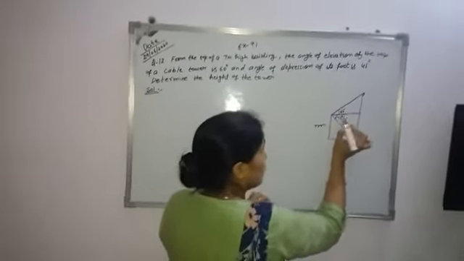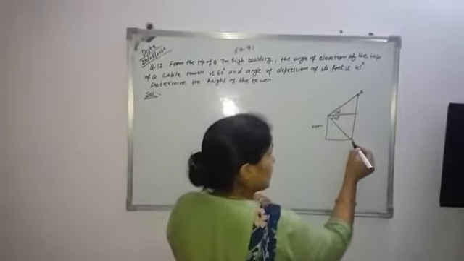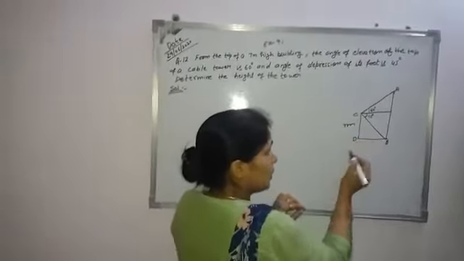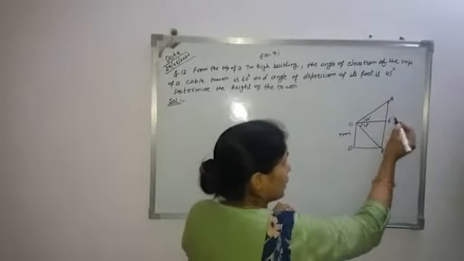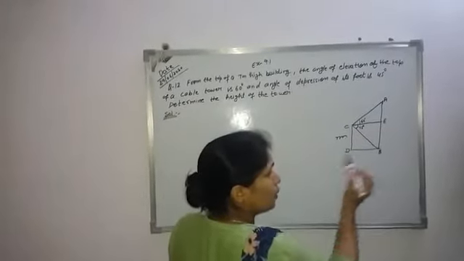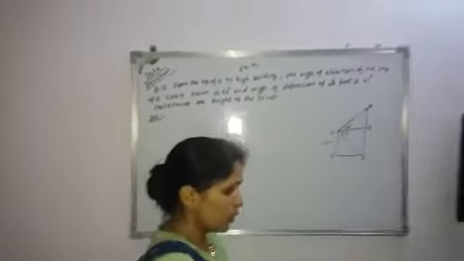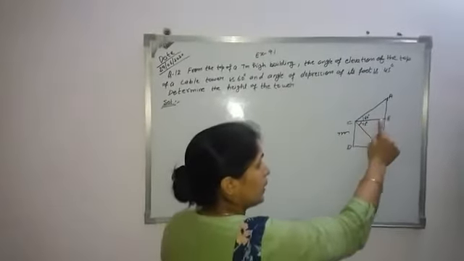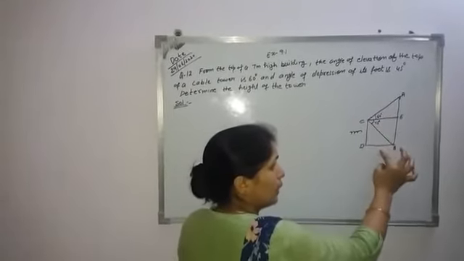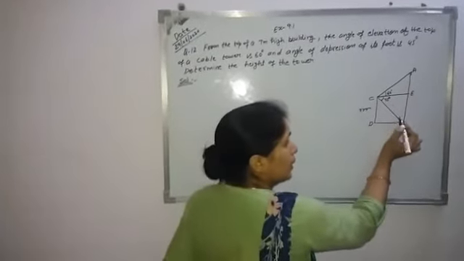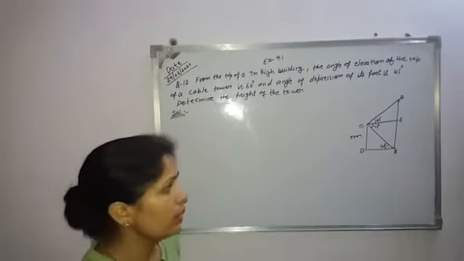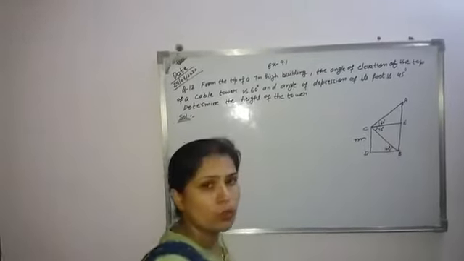Let us suppose AB is the height of the cable tower, CD is the 7-meter high building, and let this point be E. Now CE is parallel to BD, because BD is a horizontal line on the surface, and this line is a horizontal line parallel to this surface. So these two lines are parallel lines. With the help of the alternate interior angle condition, we can say that this angle is also equal to 45 degrees. This is equal to 45, and this angle is also equal to 45 degrees.